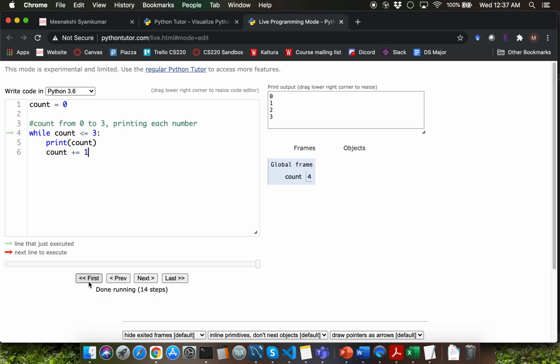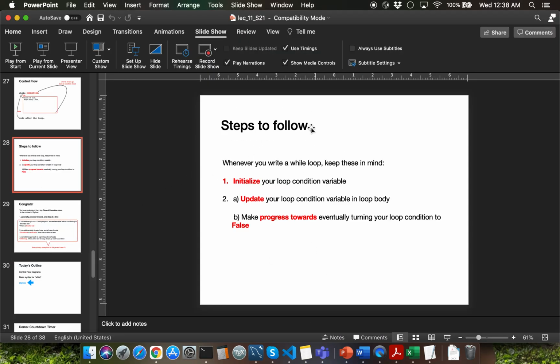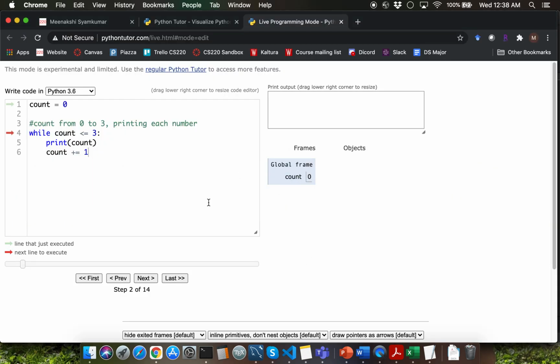I can do that by clicking on first. We create a global variable called count, which is going to go into the global frame, and we initialize the count variable to a value of 0. So we satisfied step 1 from the slides. Going back to the slide which has the steps here, we took care of initializing the loop condition variable.